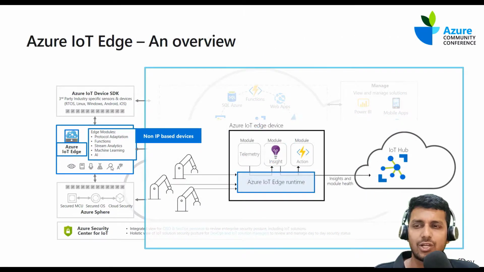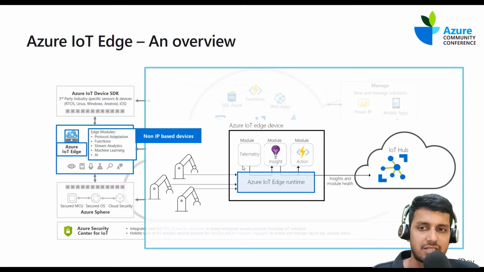Now let's quickly look at how this would look in practice, right? So here are the robots that I talked about. These devices are not able to, or they are not allowed to, connect to the internet directly. Instead, we have an IoT Edge device, right? Just think of this as a server which has the IoT Edge runtime pre-installed, and these are the modules.